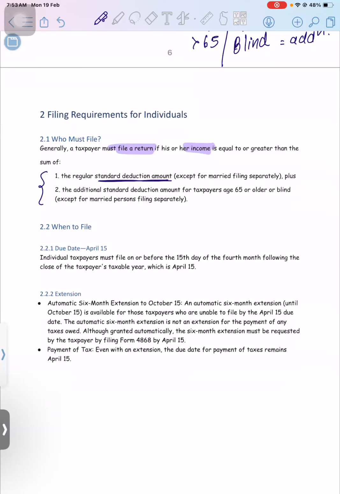That is very simple. If a person is 65 or older, for them it is 1850 for unmarried, and for a married it will be 1500. If a person is both more than 65 and blind also, this is per